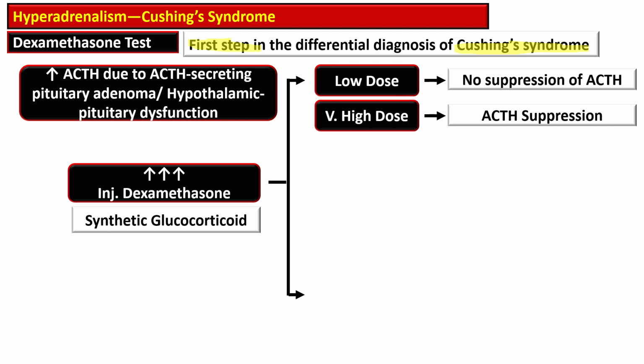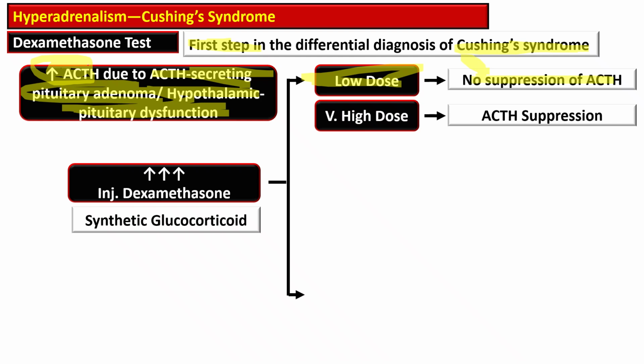In Cushing syndrome, this suppression mechanism is disrupted. If ACTH is increased due to ACTH secreting pituitary adenoma or hypothalamic pituitary dysfunction, then with a low dose there is no suppression of ACTH, and with a very high dose there is suppression of ACTH.